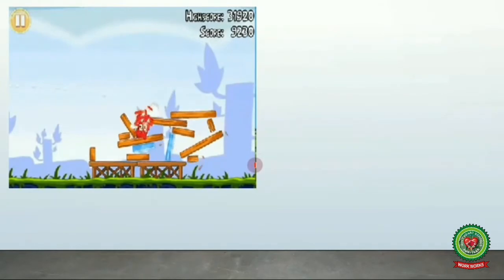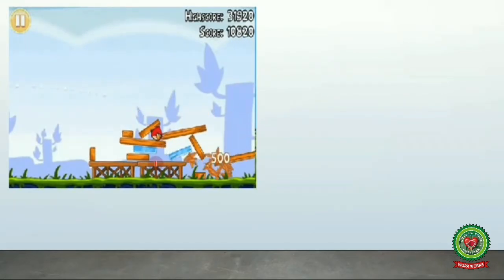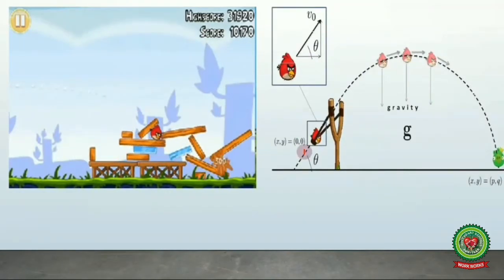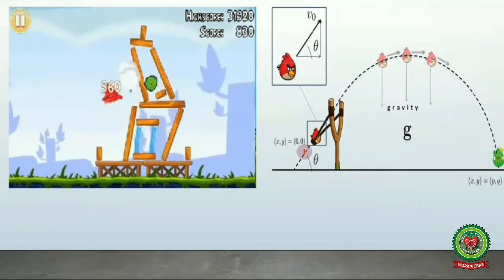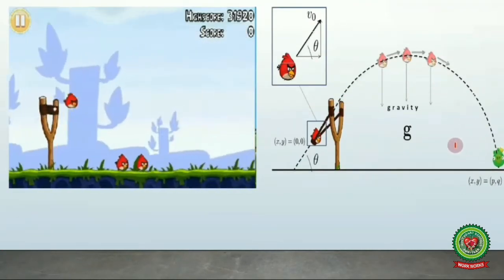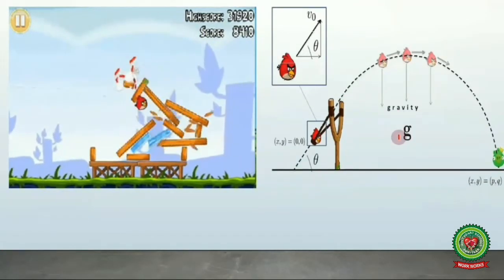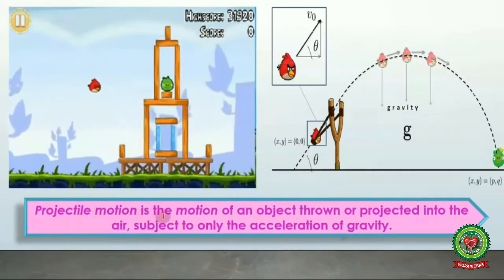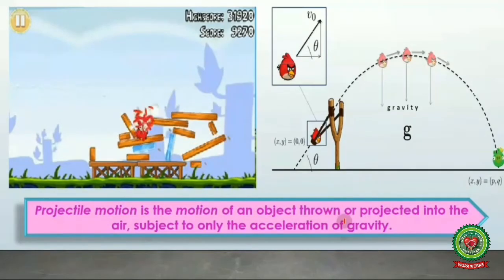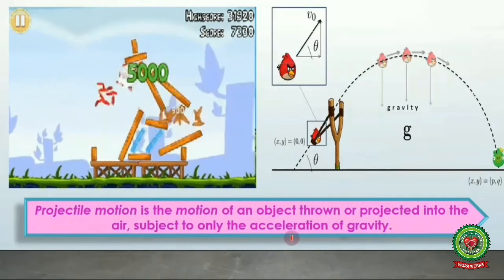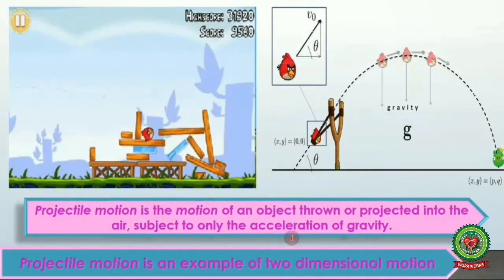You got it? Yeah, this is a famous game. Let's discuss the physics behind this. A projectile is thrown with some initial velocity and afterwards it moves under the effect of gravity alone, which always acts downward. So here we come to know projectile motion is the motion of an object thrown or projected into air, subjected to only the acceleration due to gravity.